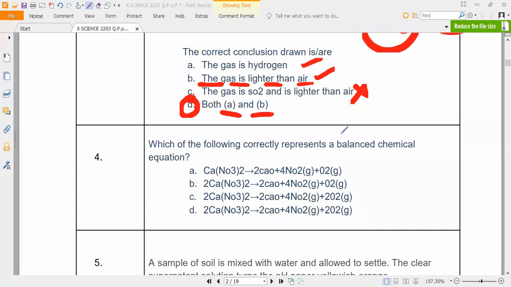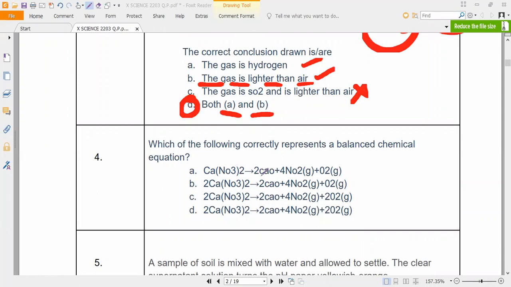Which of the following correctly represents a balanced chemical equation? How much time do you want? Everybody can check it. Arun Karthikeyan, Bhumika, Jesse, sir, option B. Option B, Nitinath. Yes, sir. Very good, Nitinath.